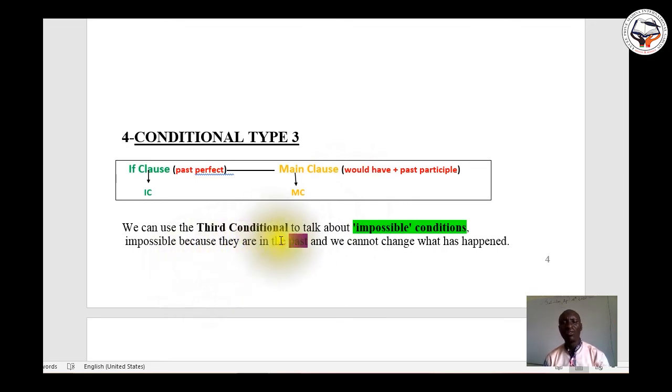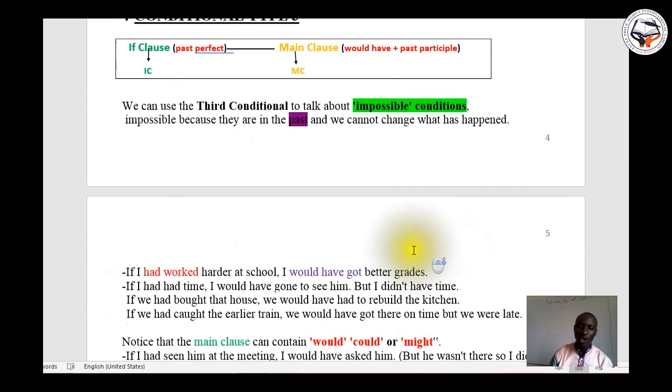Impossible because they are in the past. You can't go back in the past; you have to continue into the future. That's why we say it is impossible, and we cannot change that. You cannot change what has happened. It has already gone.